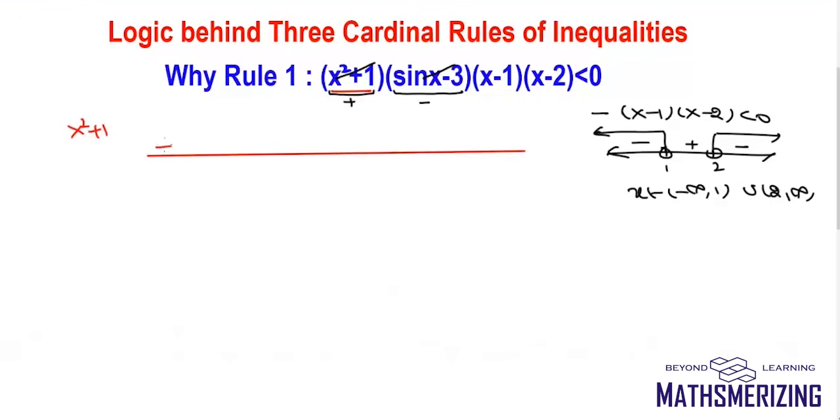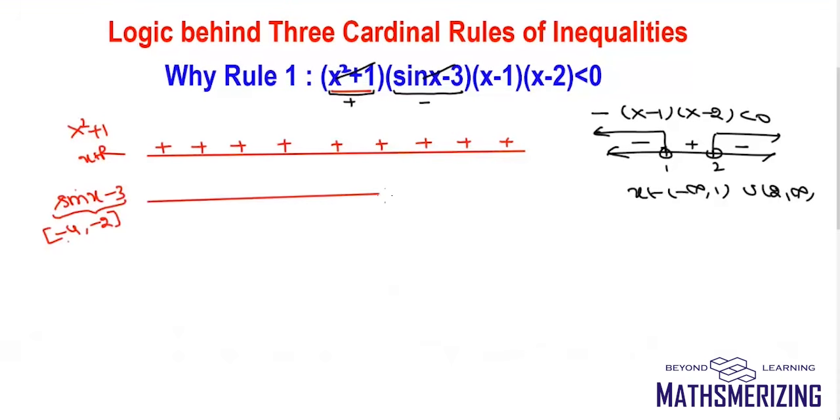Now x square plus 1 is positive for all x belongs to R, so it cannot take a negative value. It will always be positive for all x belongs to R. Now sin x minus 3: the minimum value of sin x is minus 1, so minus 1 minus 3 is minus 4. And the maximum value of sin x is 1, and 1 minus 3 is minus 2. So its value will always lie between minus 4 and minus 2, and therefore this value will always be negative. So it is negative for all x belongs to R.